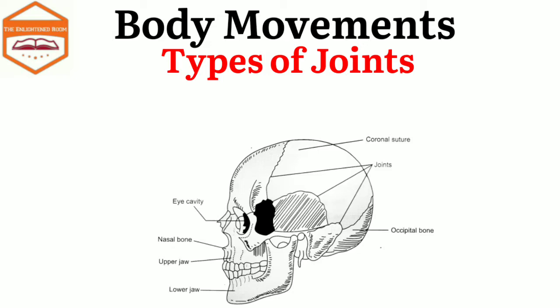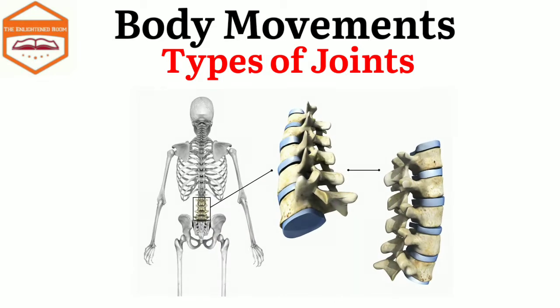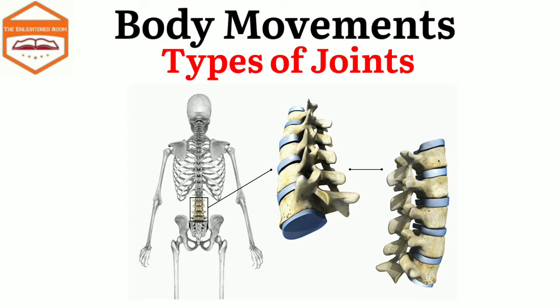For example, the bones of the skull except the lower jaw bones are interlocked with each other and held together by fibrous cartilage, which does not allow any movement. The second one is slightly movable joints.